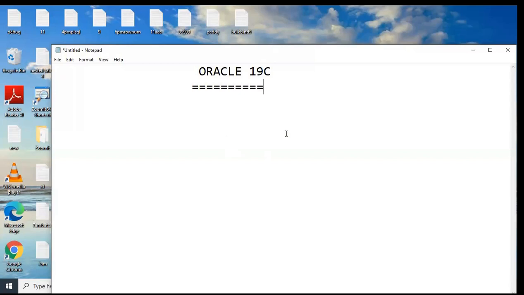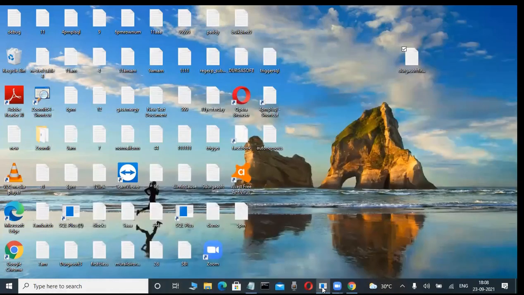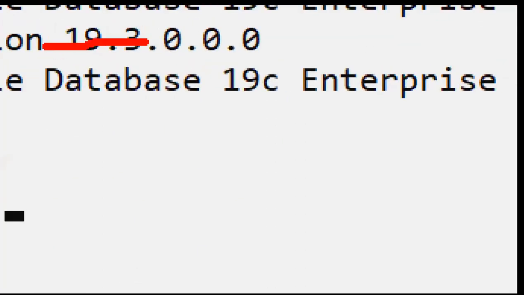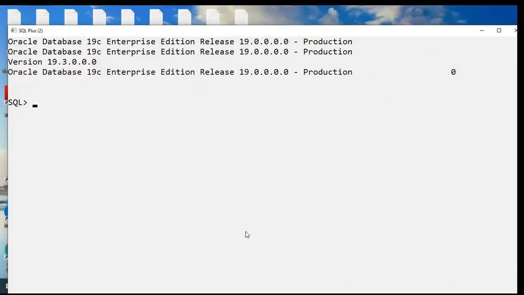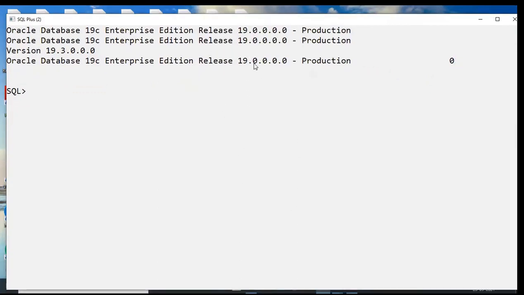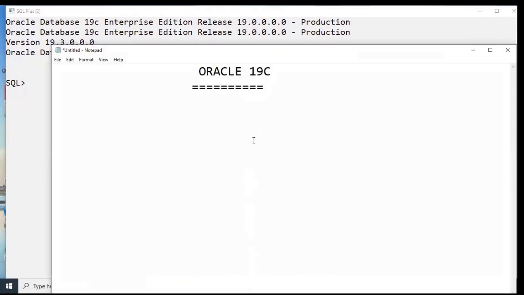What is Oracle? Observe the screen here. Already we told this, for newcomers: this is a database. Oracle is a database product from Oracle Corporation. SQL Server is a database product from Microsoft. DB2 is a database product from IBM. That's why different database products are there.